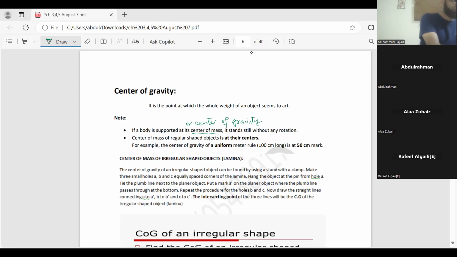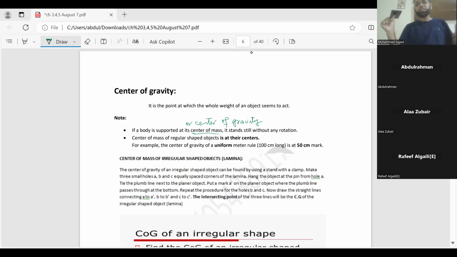Now I will try to do it with my mobile. This is also a regular shaped object, like a rectangular cube. Here I need a little bit more time because its length is not marked, so roughly I'm supporting it at the center. See, my thumb is supporting this mobile at one point, and this point is the center of gravity of this mobile, and the mobile is stable over there. The same point is the center of mass.